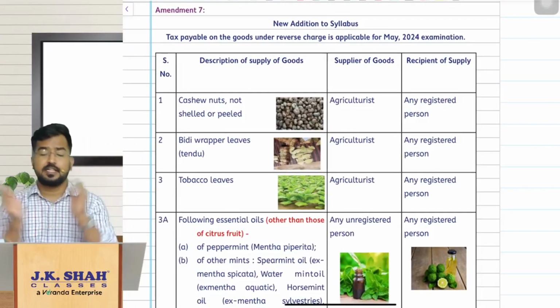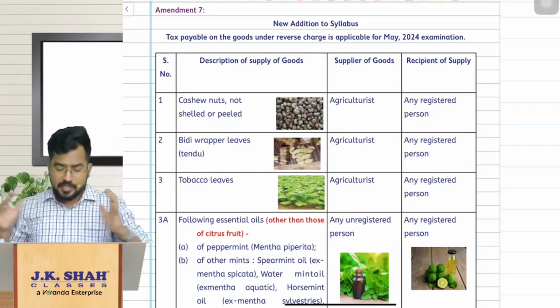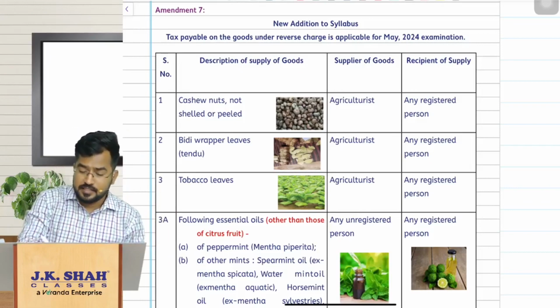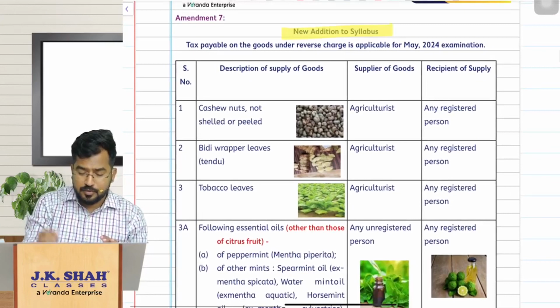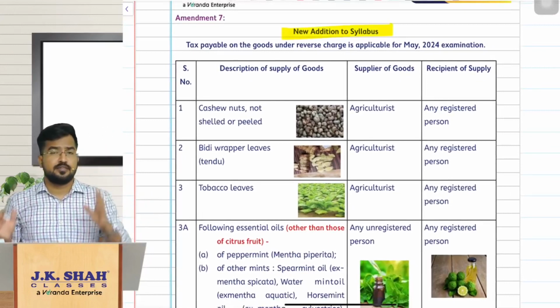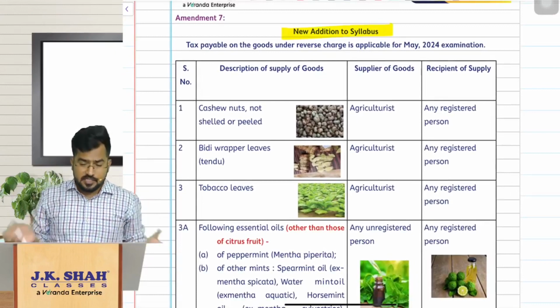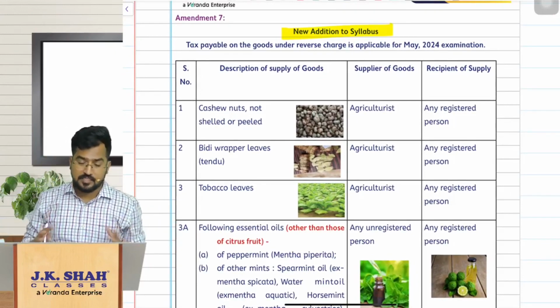So my dear friends, here the interesting thing is amendment number 7. Amendment number 7 is not actually an amendment. This is an addition to your syllabus. If you remember, only the services covered under reverse charge mechanism were present in your syllabus. Now they have added even the goods which are subjected to reverse charge mechanism.